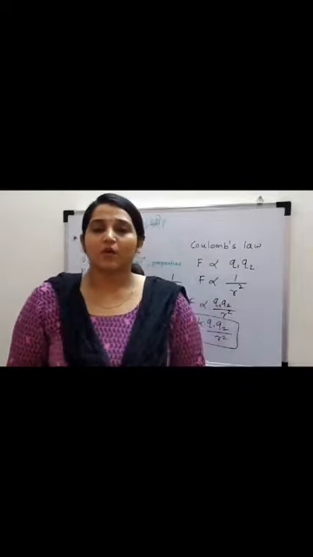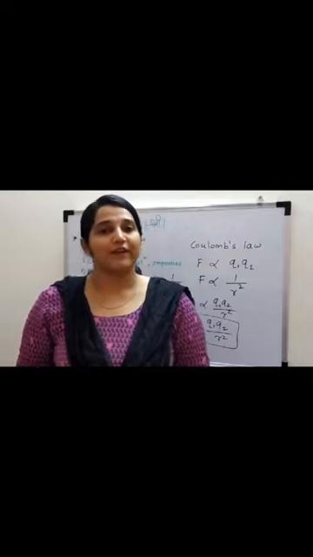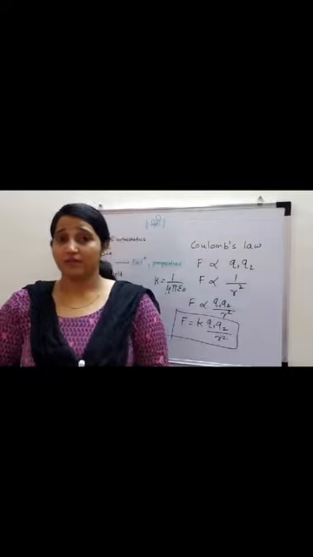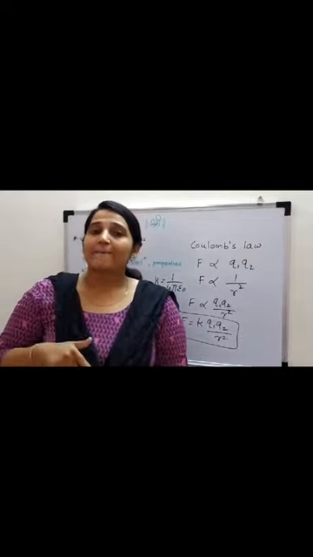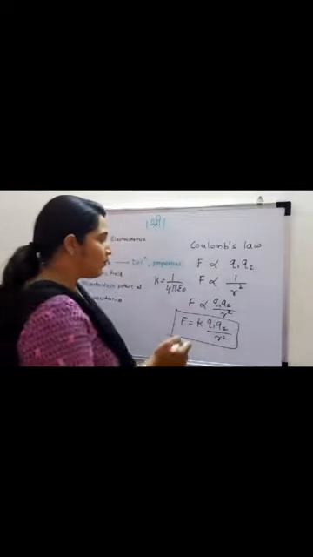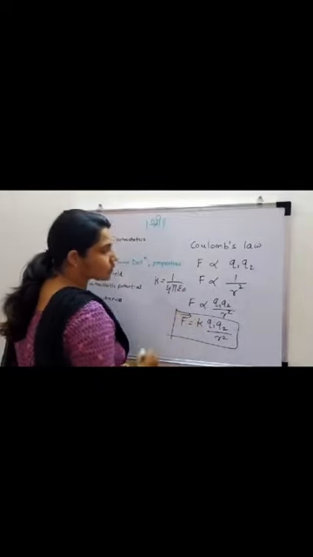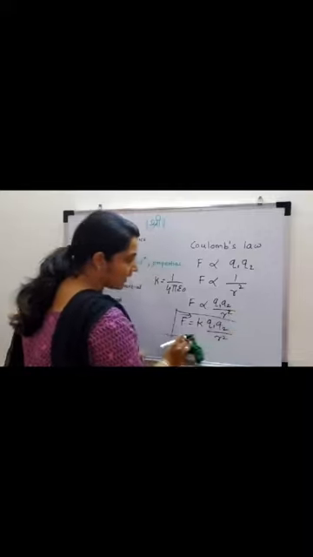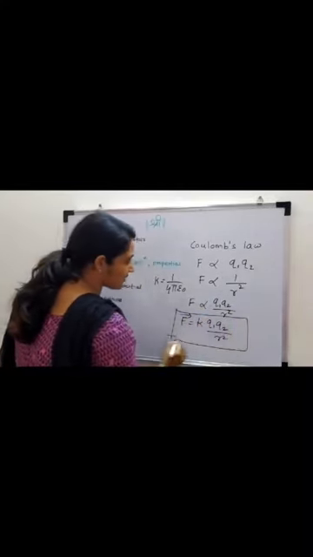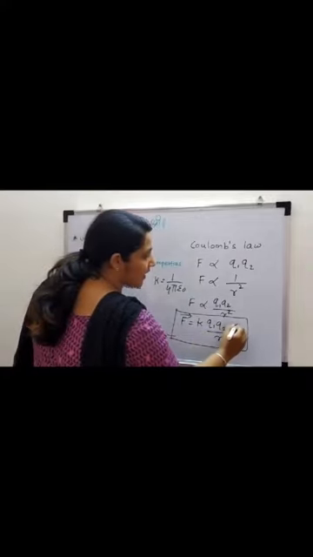Further in detail, we are going to see Coulomb's law in vector form. A vector is a physical quantity in which magnitude as well as direction is required. So you can modify this. F is the force in vector form, and here you can write it as K q1 q2 by r square into r cap.